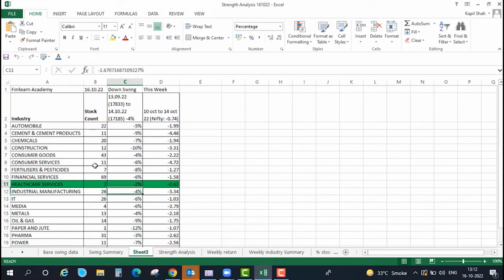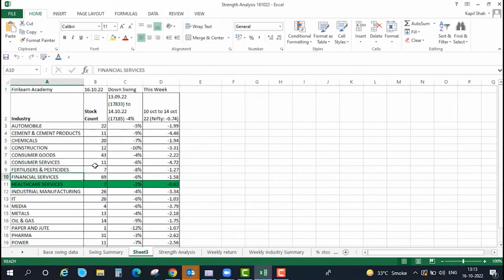Within the recent declining momentum, from the last top of 17,800 to the current market price of 17,185, Nifty is down by 4%, and specifically this week Nifty is down by 0.74%. On an equivalent basis, let's say automobile stocks in the entire fall were down by 5%, whereas this week they are down by 2%. Looking at sector strength, I find that healthcare services and IT stocks, even though they have declined, have comparatively less declining momentum than peer sectors or the market.